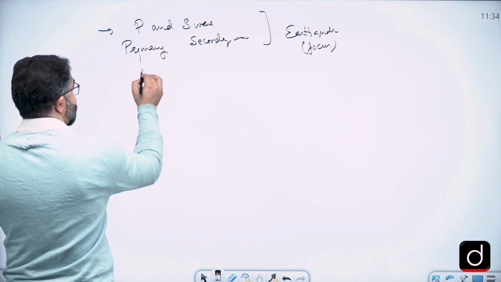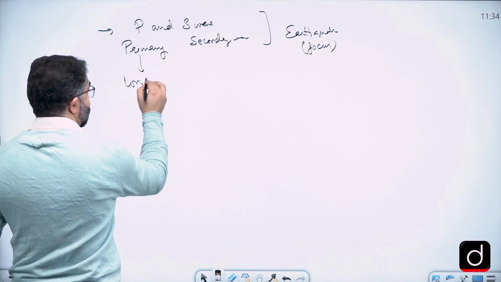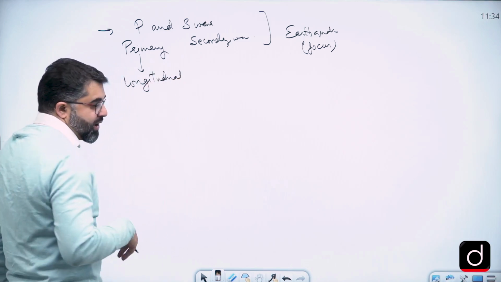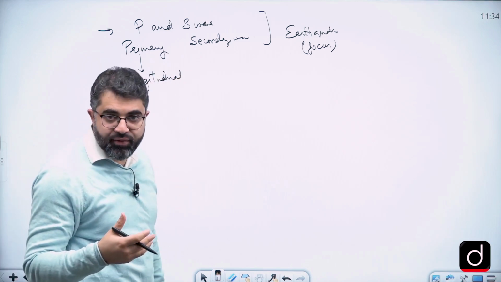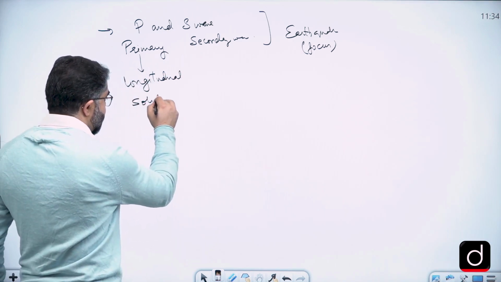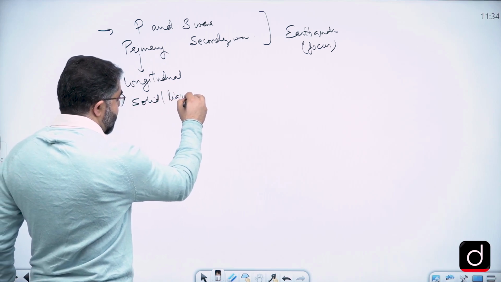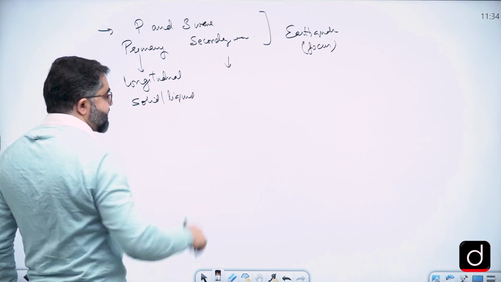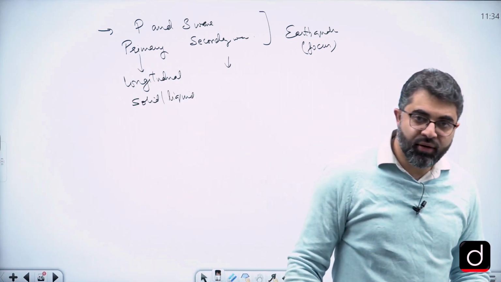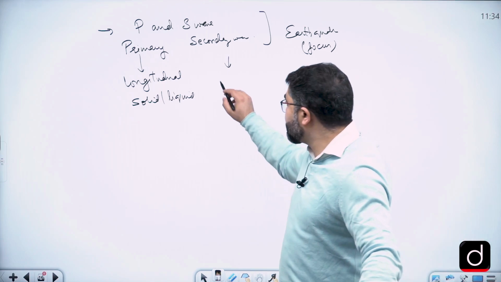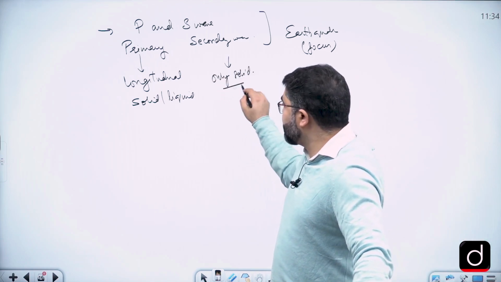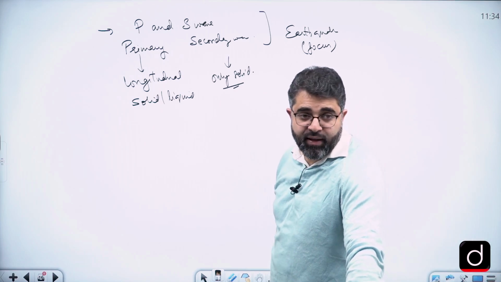So P waves being longitudinal are very analogous to sound waves, which can travel through solids as well as through liquids. Secondary waves, which are analogous to transverse waves, cannot pass through liquids. They can pass only through solids and not through liquids.